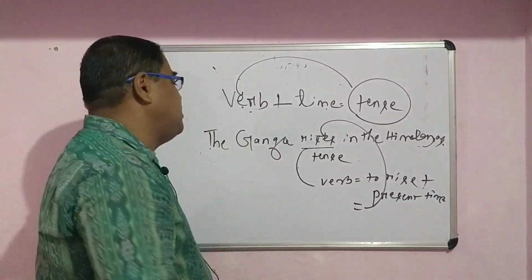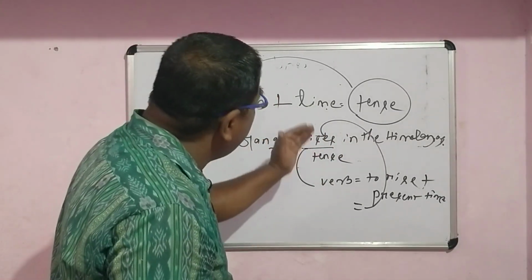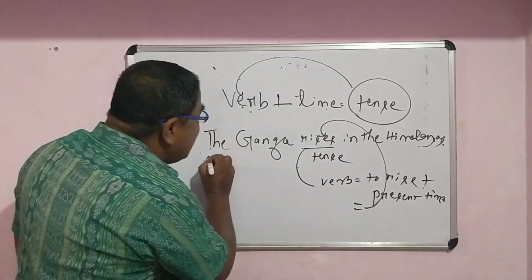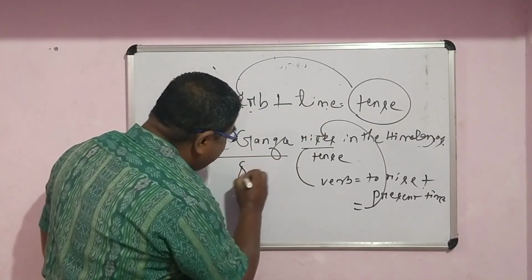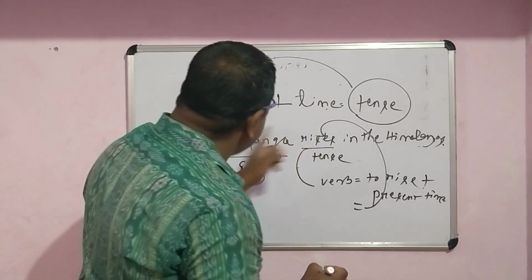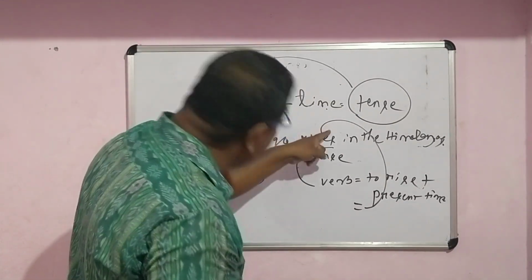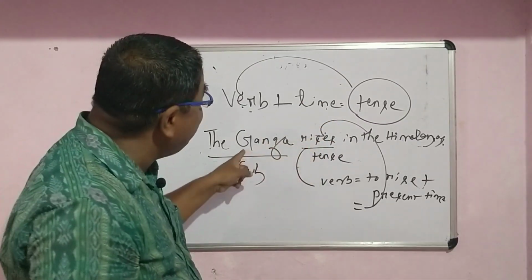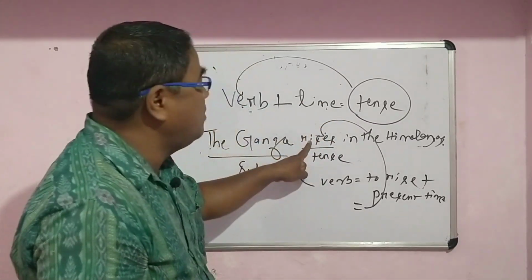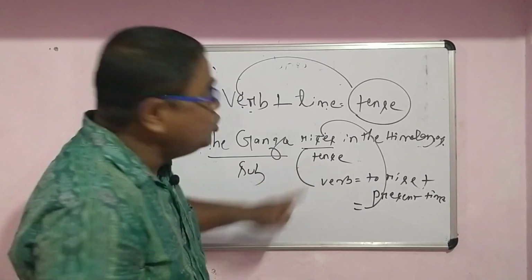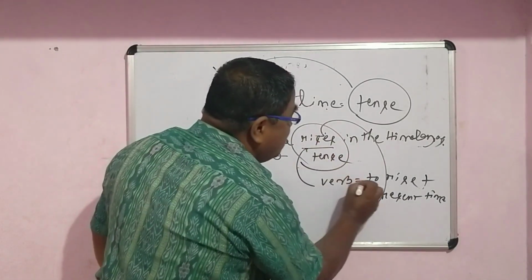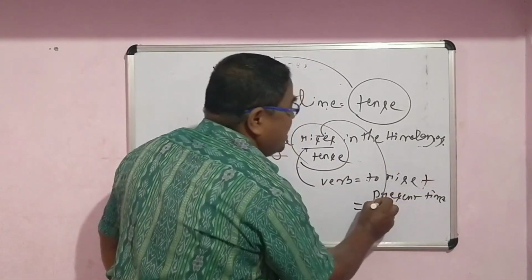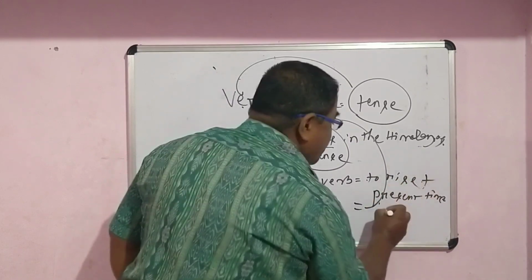Another very important thing, please remember, when a verb is used after the subject, here the Ganga is the subject, it always comes in the form of tense. So this tense comes from the verb plus present time or past time or future time.